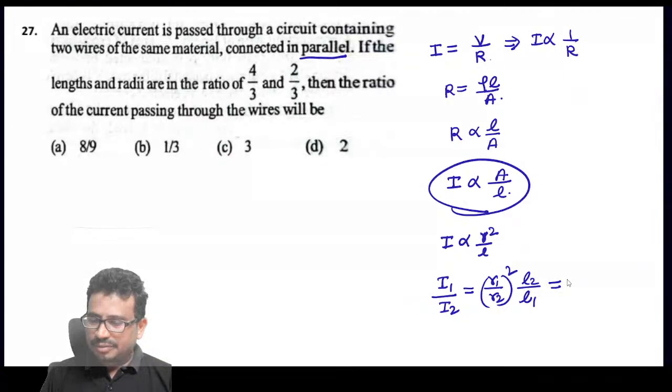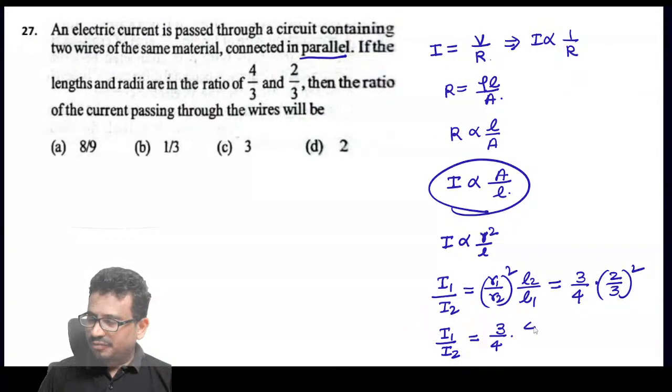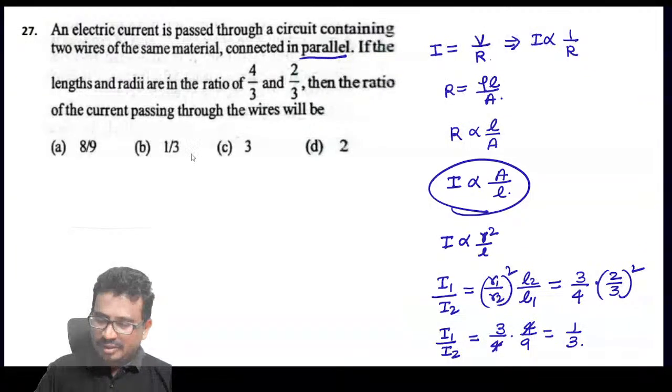The length ratio is given as 4 by 3, so L2 by L1 is 3 by 4, and r1 by r2 is 2 by 3 whole square. Then I1 by I2 is equal to 3 by 4 into 4 by 9. The 4 cancels, and it becomes 1 by 3. Option B.